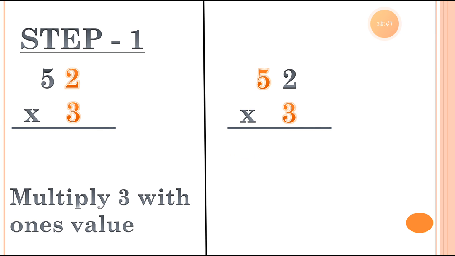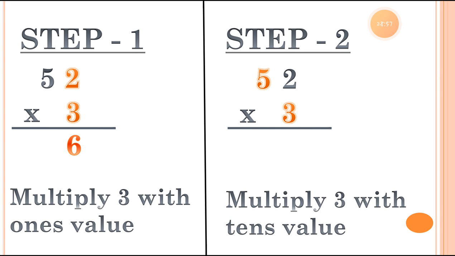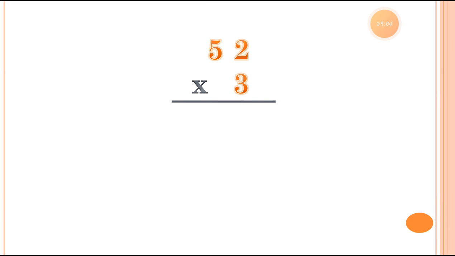The next one, multiply 3 with the 1's value. So here 3 2s is equal to 6. Then step 2 is multiply 3 with the tens value, which is 3 5s are 15. Let's do the steps together. 3 2s are 6 and 3 5s are 15.